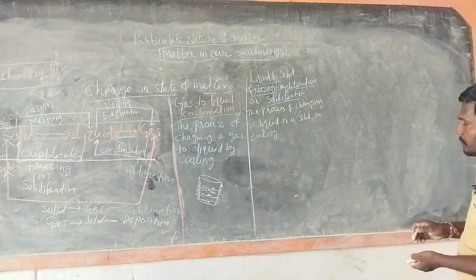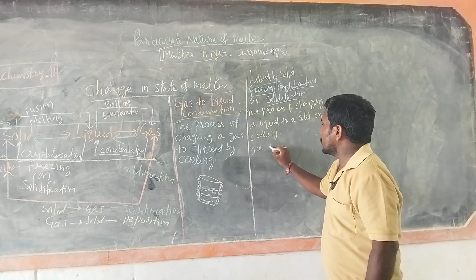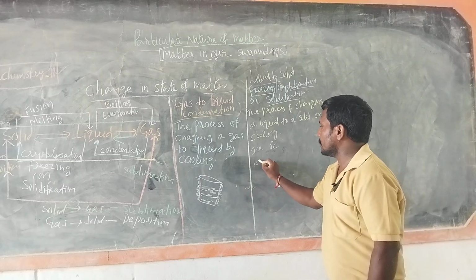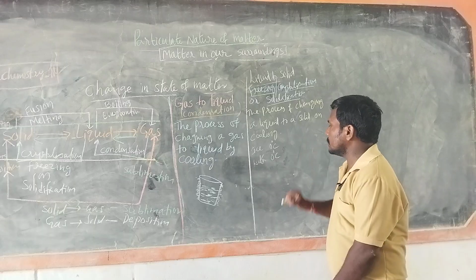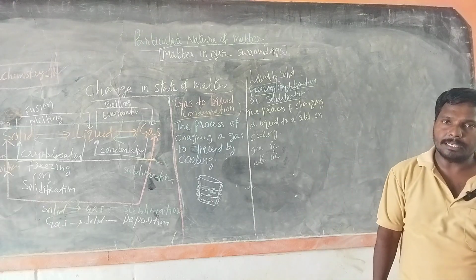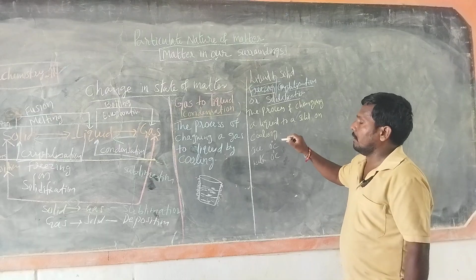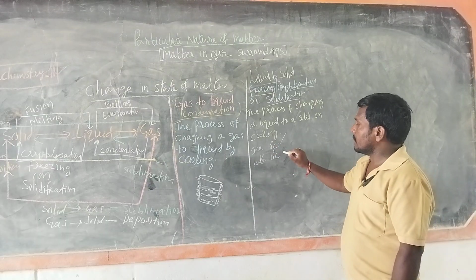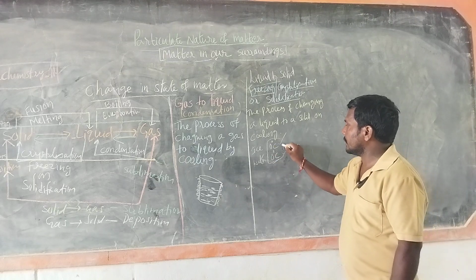As we know, ice melts at 0 degree centigrade. In the same way, water starts to freeze at 0 degree. The melting point or fusion point of ice is 0 degree centigrade, whereas the freezing point of water is 0 degree centigrade.